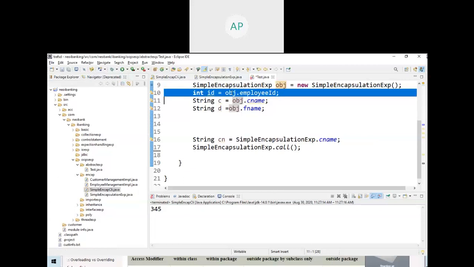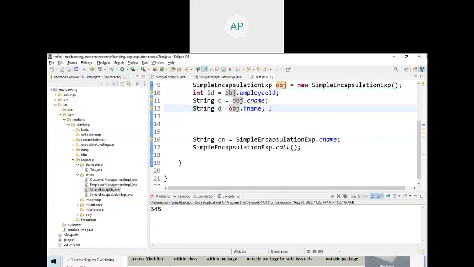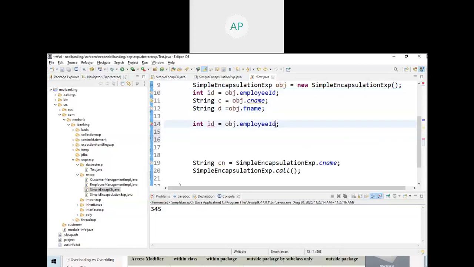According to encapsulation, this is wrong. You should not allow changing the state of a member, that is, a variable. You should not allow changing the state of the member from outside, even though you are using a reference variable from outside. So then, how can we do this?